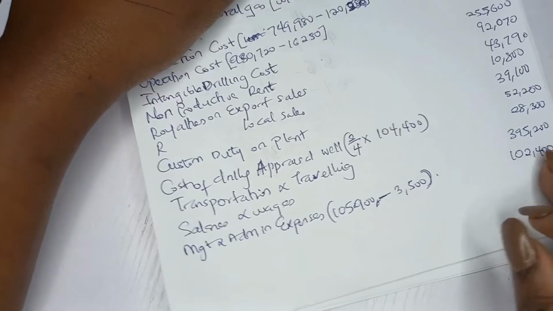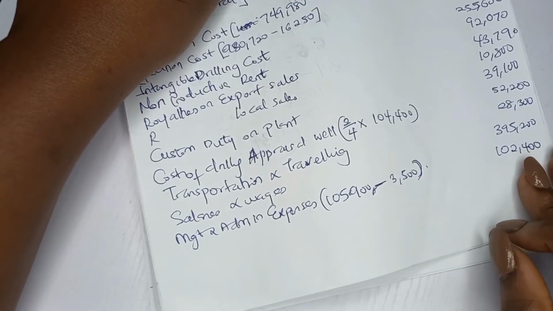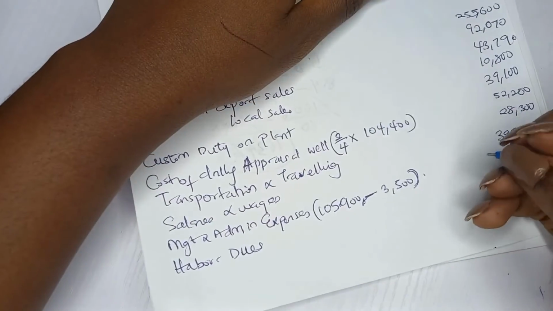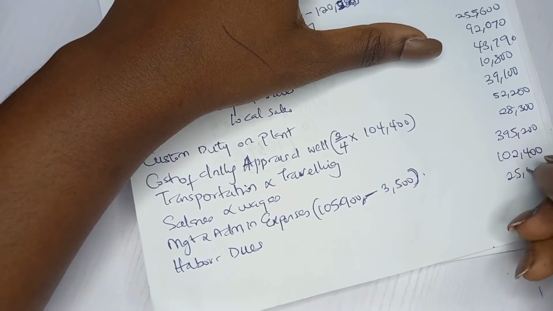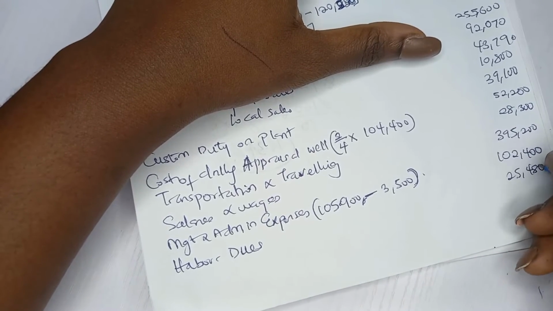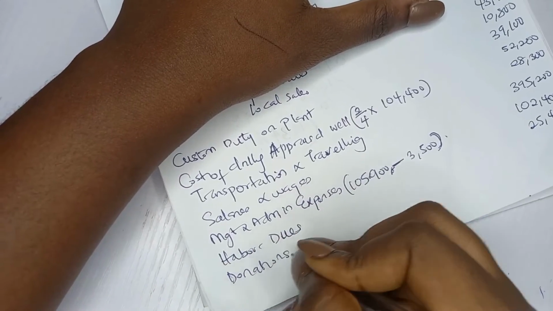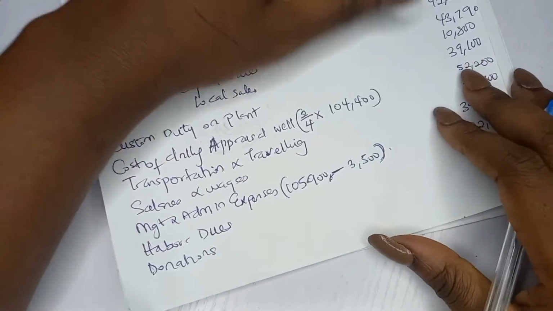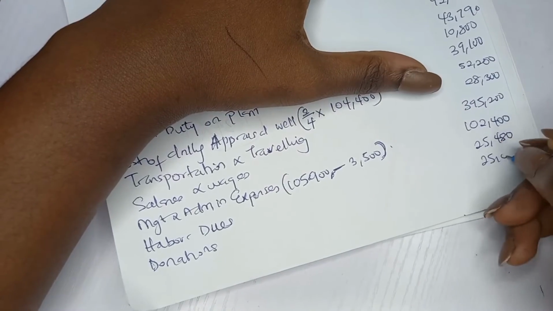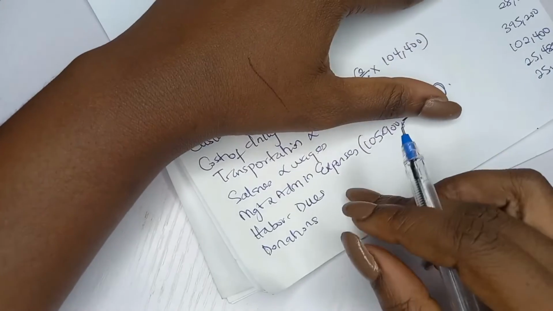Like the next thing here is harbor dues, 25,480,000. The next thing is donations. You know, we saw donations in the additional information. So donation here is 25 million. You write it there because they said that it is reasonable. I remember that when we were reading it.